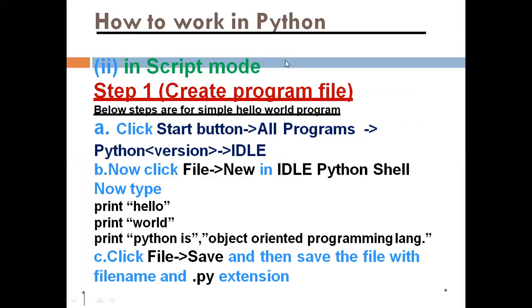So here is script mode. I have shown you a demo. That is script mode. You can click on IDLE, then you have to open a new file. There you have to write the whole program. Then you have to save the file with the file name .py. .py is the file extension. Then it will run.